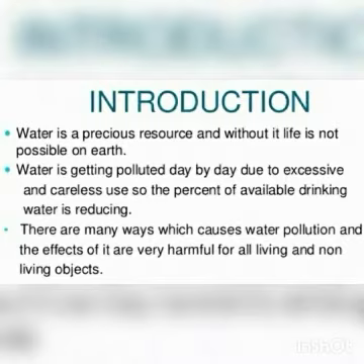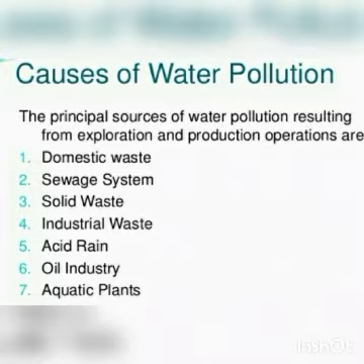Acid rain pollutes water and harms all kinds of aquatic life forms. So domestic waste, sewage, soil waste, industrial waste, acid rain, oil industries and aquatic plants can all affect water. These are some causes of water pollution.